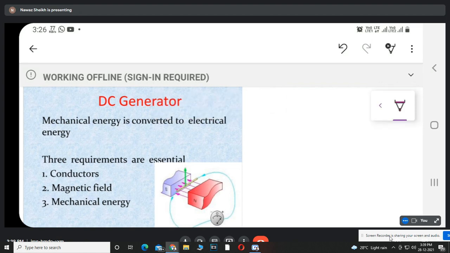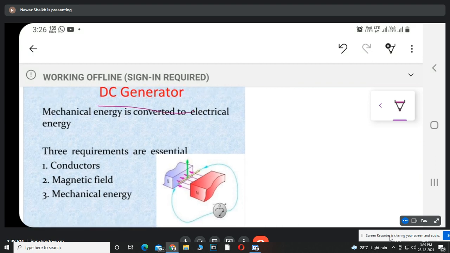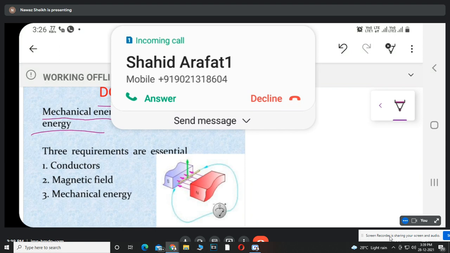Now the working principle I earlier explained. DC generator, working principle of DC generator. So it is a device which converts mechanical energy into electrical energy. That's why it is called as generator.